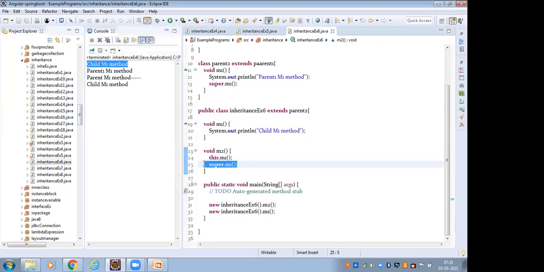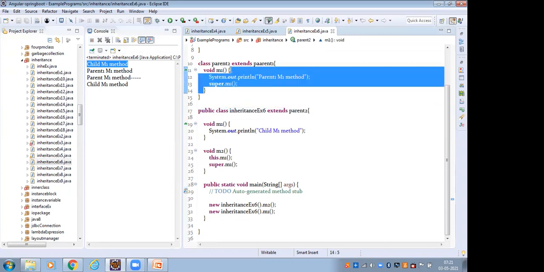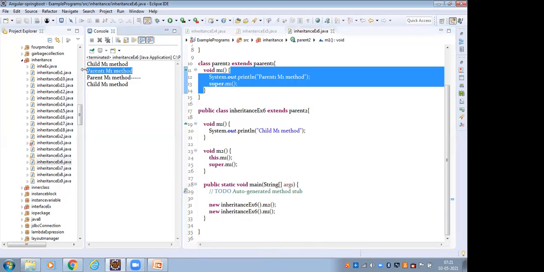Then super dot M1. Super dot M1 means the parent class. This is the child class which extends parent, so inside the parent M1 method, the parent M1 method is executed and printed here.